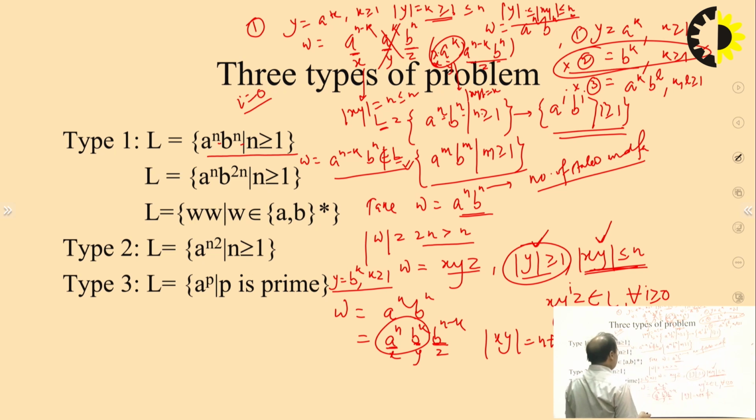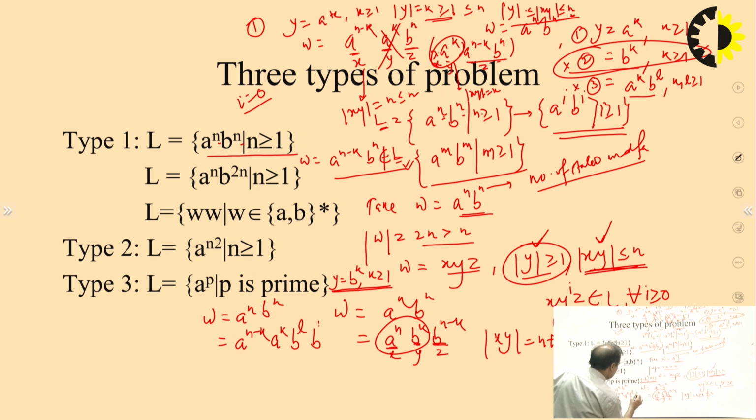Case 2 will not be valid in this situation. Some textbooks say that case 2 is valid, but we should not worry about case 2 since there is a contradiction in case 1. We can say that by the pumping lemma, L is not regular. And what about case number 3? Same situation, case 3 is also not working. If you divide y, w is a^n b^n, so this is a^(n-k) and then a^k b^l, right?